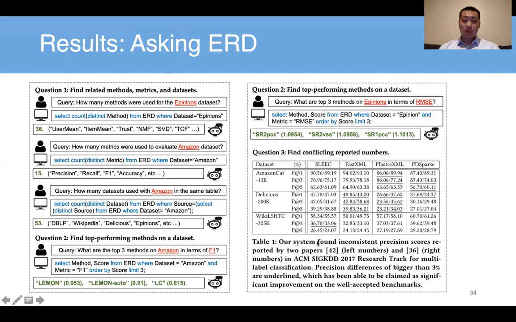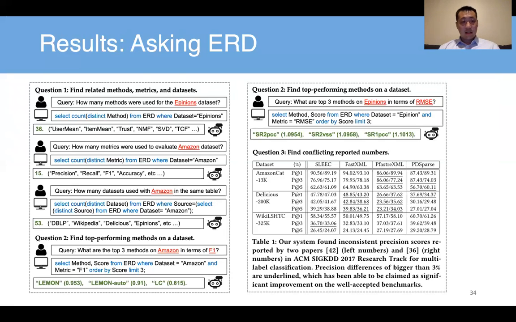So then we can enable quite a few QA tasks on this database. The first is to find the related methods, metrics, and data sets. How many methods can be used for Epinions? In our small data that we crawled from 4 recent conferences, over 10 years I think, KDD, ICDM, CIKM, and WSDM, there are 36 methods. And if we can expand the set of papers we collected, we can have more, right?